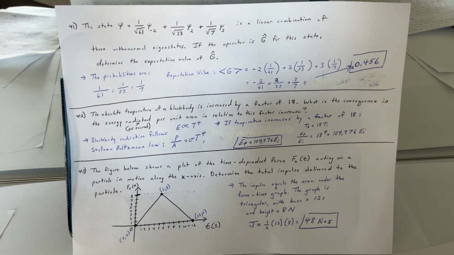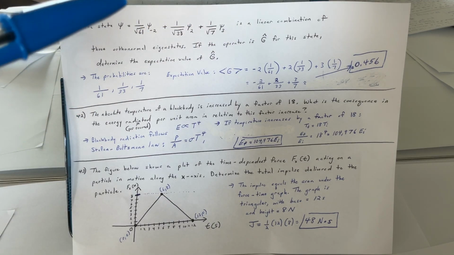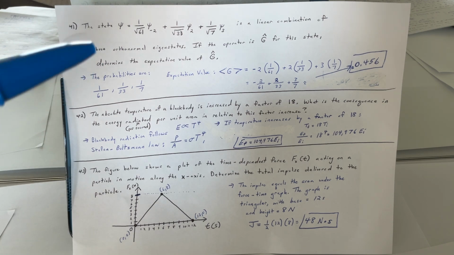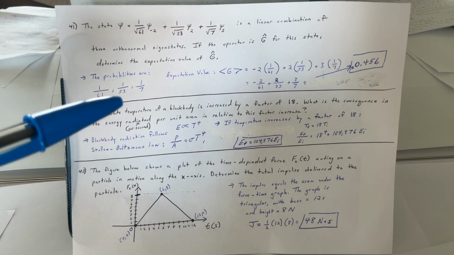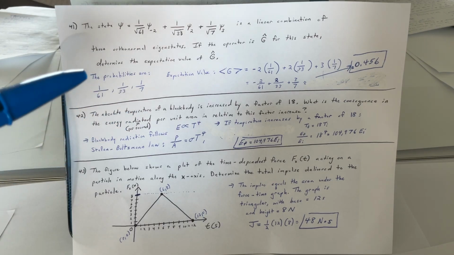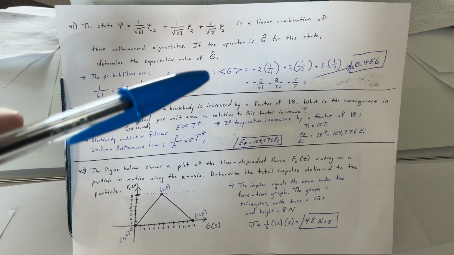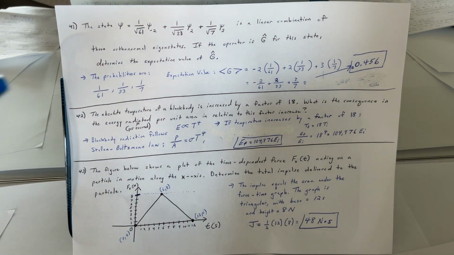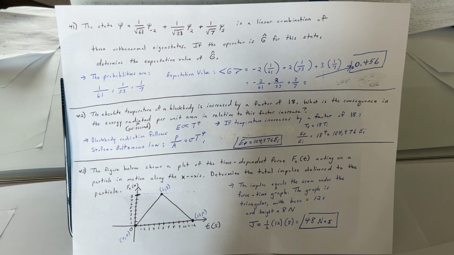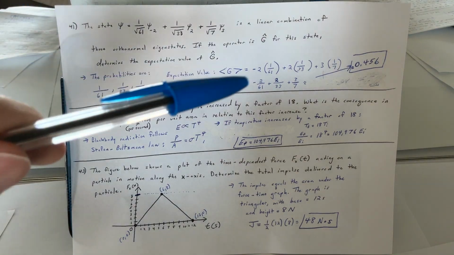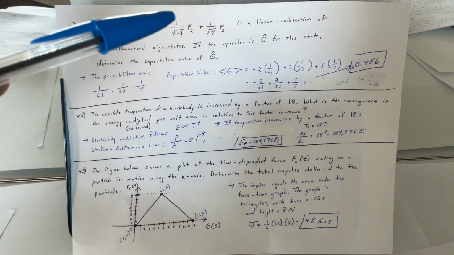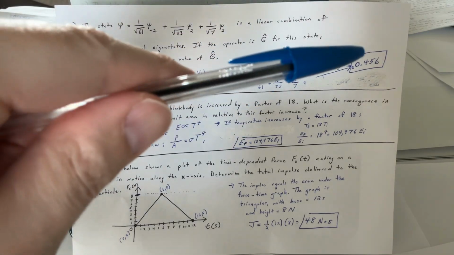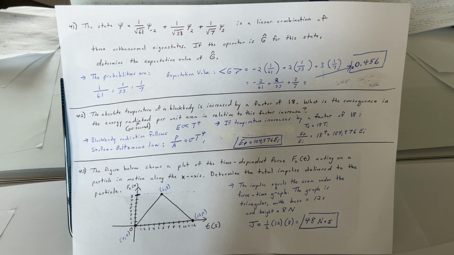Okay, so think about what we have as our eigenvalues. Probabilities are going to be the numerator over denominator of these values squared. So 1 over 61, 1 over 33, and 1 over 7. Those are our probabilities. So our expectation value is going to be the eigenvalues times the respective probabilities. So it's going to be negative 2 times 1 over 61 plus 2 times 1 over 33 plus 3 times 1 over 7. And this comes out to about, I think, 0.456.